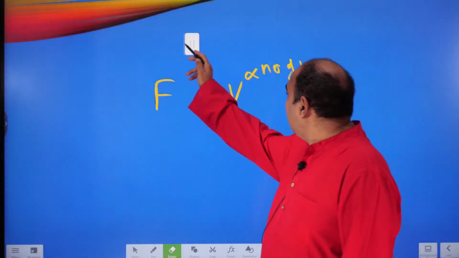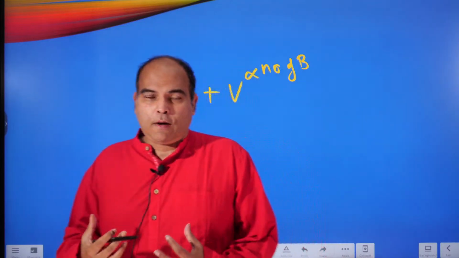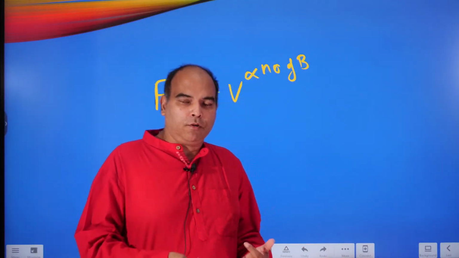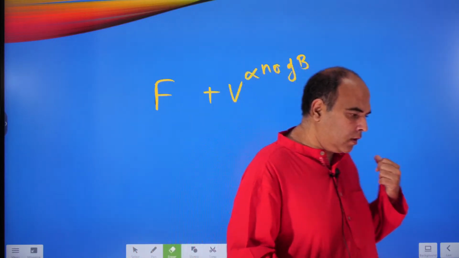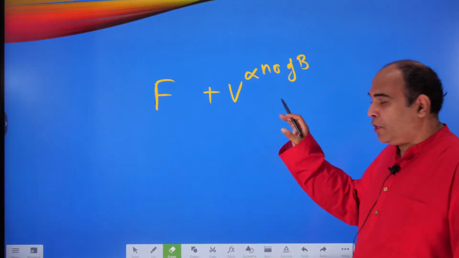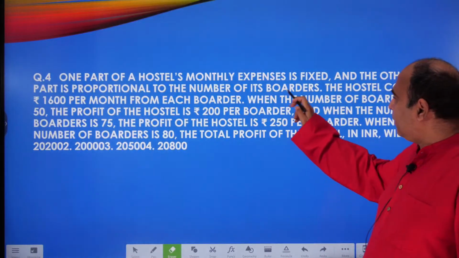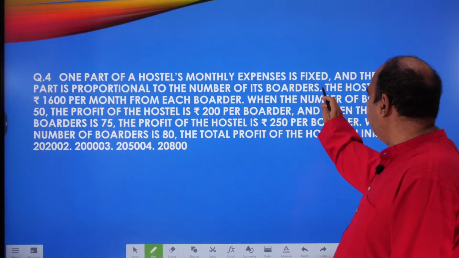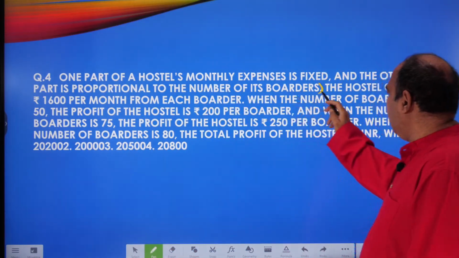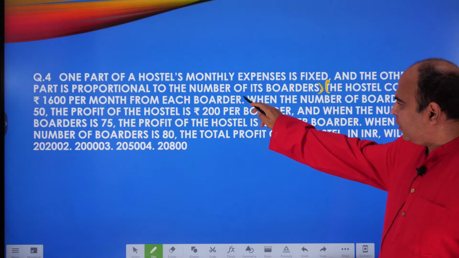The hostel collects 1600 per month from each boarder. One of the things that I keep telling you is that when you're reading a question, you have to keep track of what variables are being introduced. Currently the variable being talked about is the cost, right? In your first statement the expenses variable is being talked about. And when you look at the second statement, the hostel collects 1600 per month from each boarder.